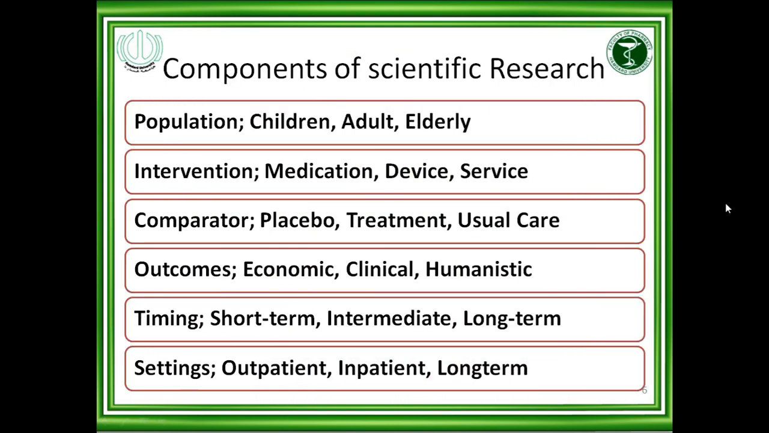Now, what are the components of scientific research? This is called the PICOTS model. This should be identified, that how you will do research. In which population, first of all. In your population, children will be there, adults will be there, or elderly will be there. So if I am doing research on antihypertensive drugs, my research will include elderly patients and adults.